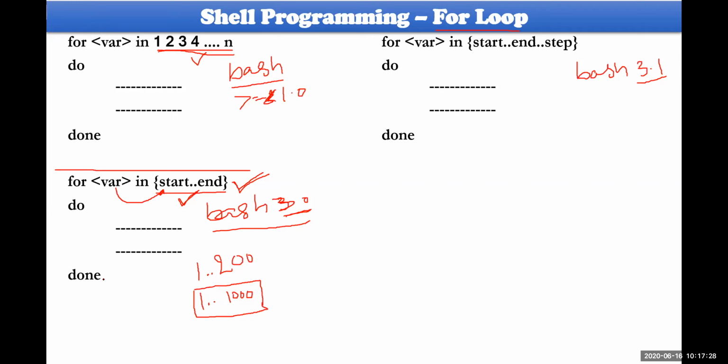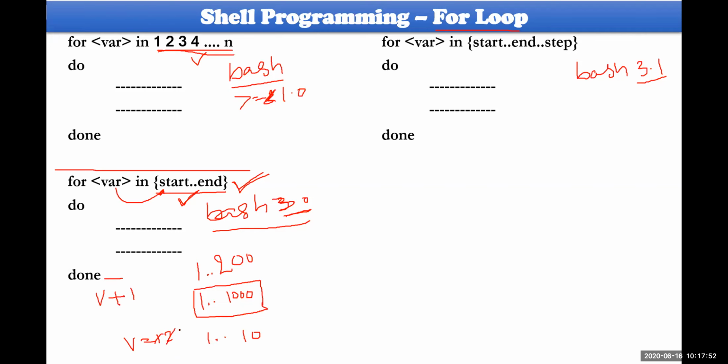For each execution of done, the variable will be increased by 1. For example, 1 double dot 10 could be taken. The variable will be assigned to 1 in the beginning. After done is executed, the variable changes to 1 plus 1, that is 2.